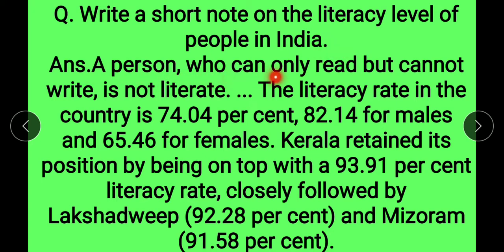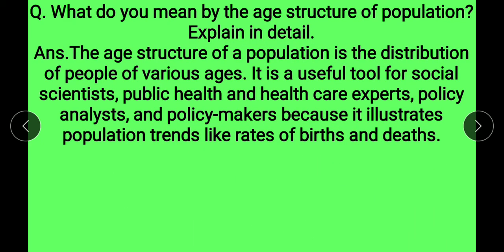Next is, write a short note on the literacy level of people in India. Answer, a person who can only read but cannot write is not literate. The literacy rate in the country is 74.04%, 82.14% for males and 65.46% for females. Kerala retained its position by being on top with a 93.91% literacy rate, closely followed by Lakshadweep at 92.28% and Mizoram at 91.58%.